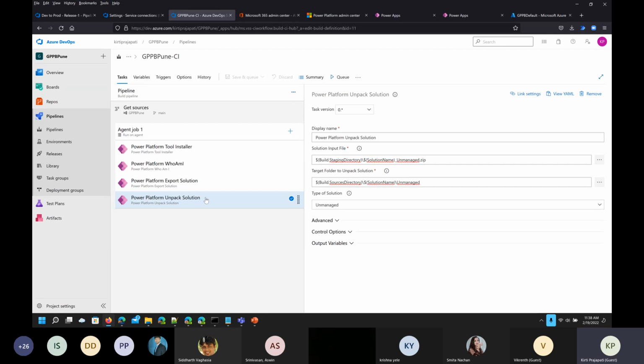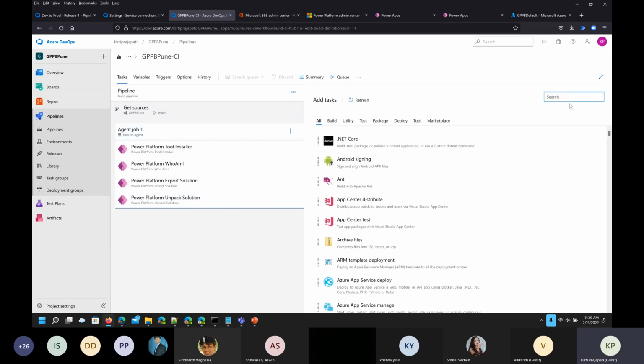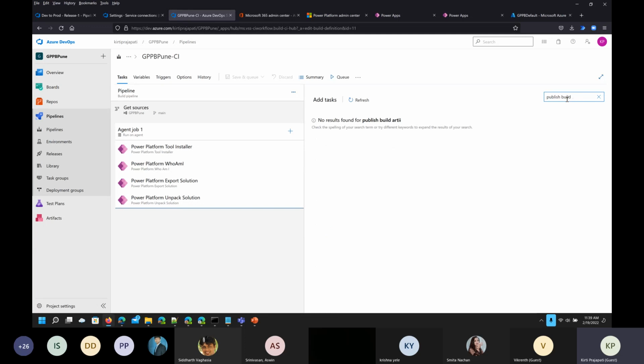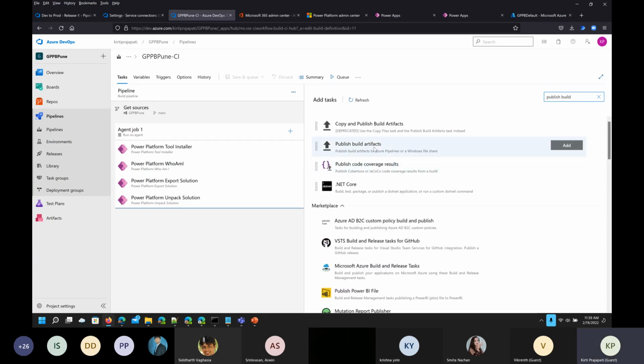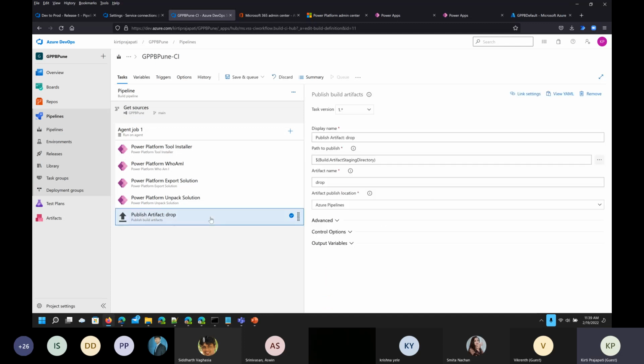Now I want to publish this artifact, because what we are doing is installing the tools, exporting the solution, unpacking the solution, and now we are adding another task called publish build artifacts. Add. Here we have to provide the path to publish. That will be our source directory one.